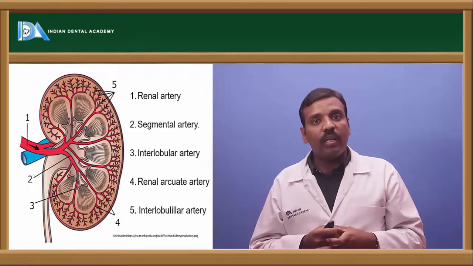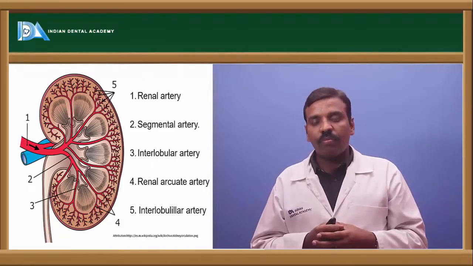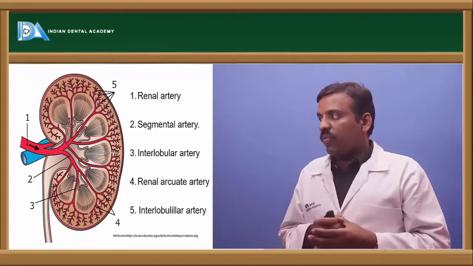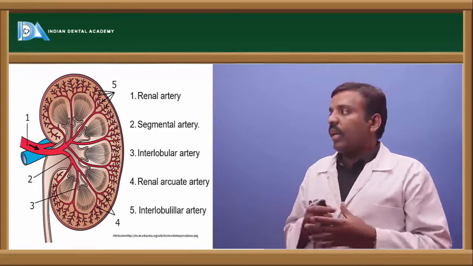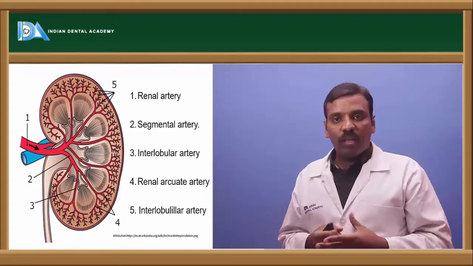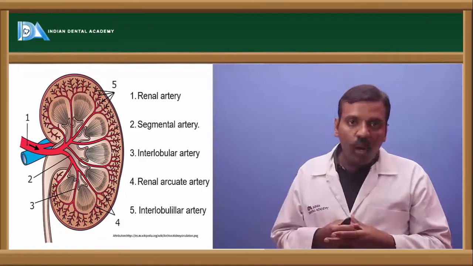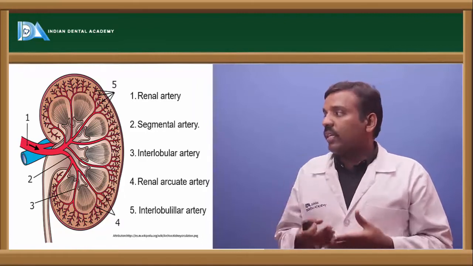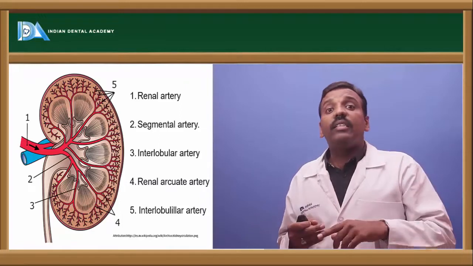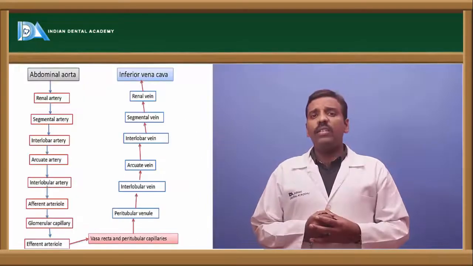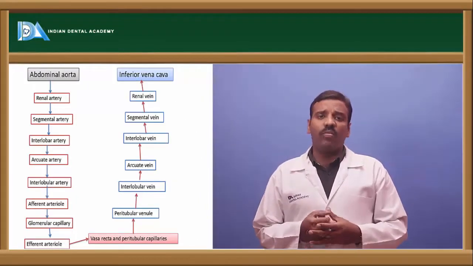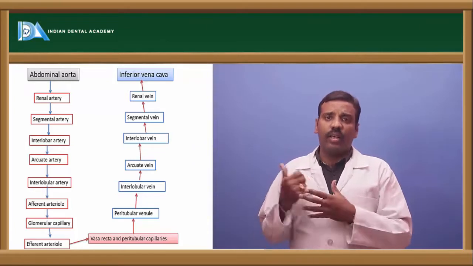It comes from the hepatic artery. So there are totally five vessels: renal artery, segmental artery, interlobular artery, arcuate artery, and interlobar artery. If you see the sequential diagram of the renal circulation, it is like this.